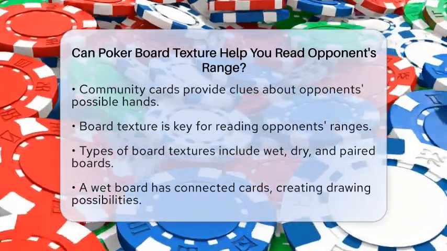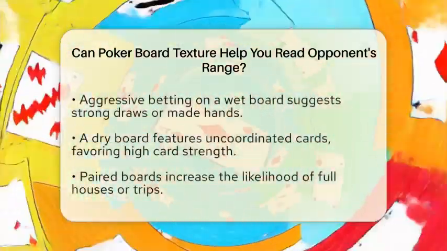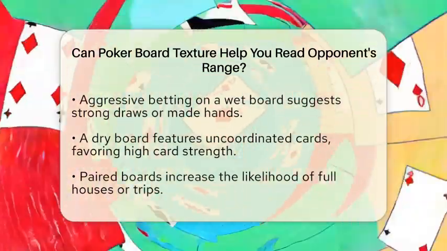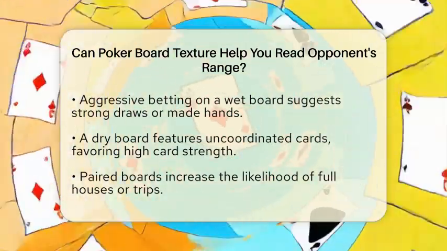On the other hand, a dry board, such as an ace of spades, 7 of diamonds, and 2 of clubs, is less likely to help speculative hands. This board favors high card strength or strong made hands.